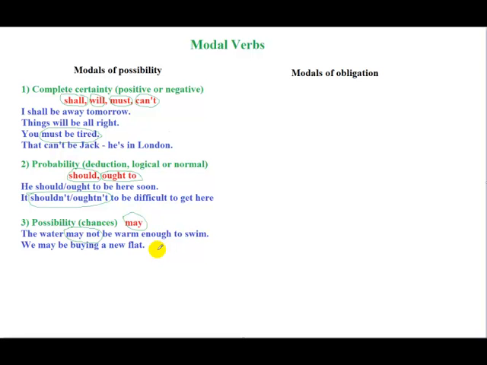So it's a possibility, right? And for another example, you can look at here. So we may be buying a new flat. We don't know exactly, but we are thinking about it, and there is a possibility that we will buy a new flat, right? We are thinking about it, but we are happy with our old flat too. So we may be buying a new flat. So that's a very interesting use, and most commonly we use these expressions like may when it's a chance.